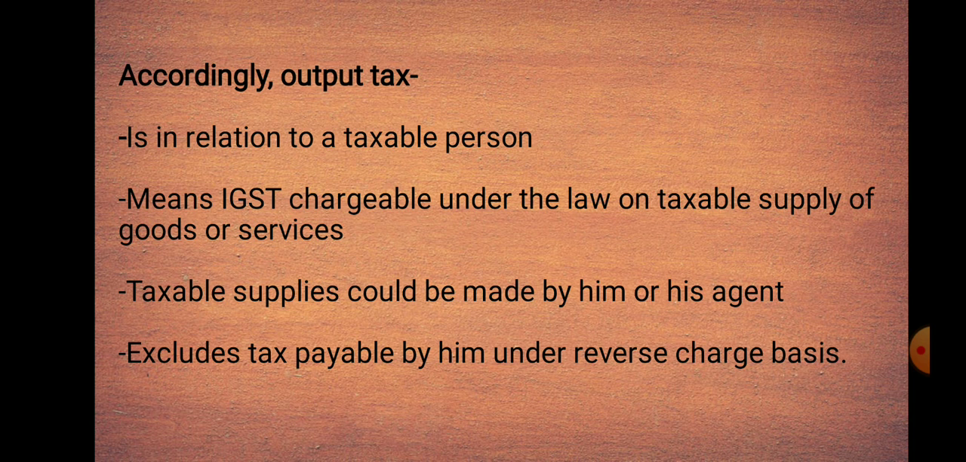And third one, taxable supplies could be made by him or his agents. Means output tax supplies could be made by the taxable person or by his agent. And this excludes tax payable by him under reverse charge basis. Means reverse charge basis means it is a mechanism where the recipient of goods and or service is liable to pay GST instead of the supplier.